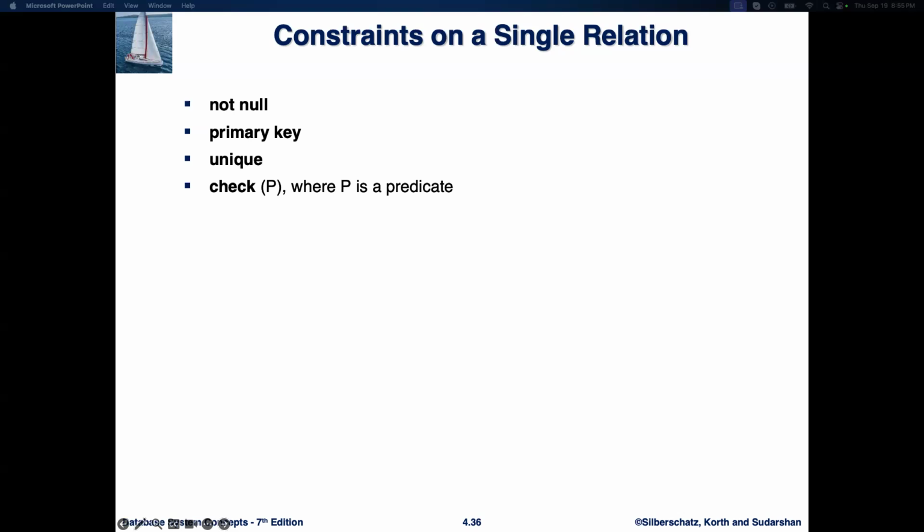The unique constraint ensures that all values in a column are different. It's similar to the primary key, but the table can have more than one unique column. For example, an email address might be unique for each customer. And then the check constraint allows you to enforce a condition on the values in a column. For example, you might check that a salary is greater than or equal to $4 an hour.